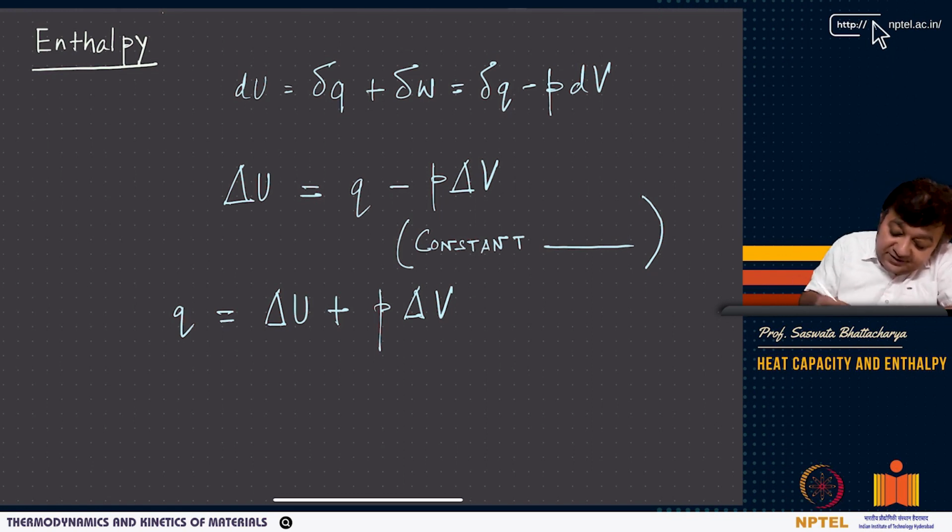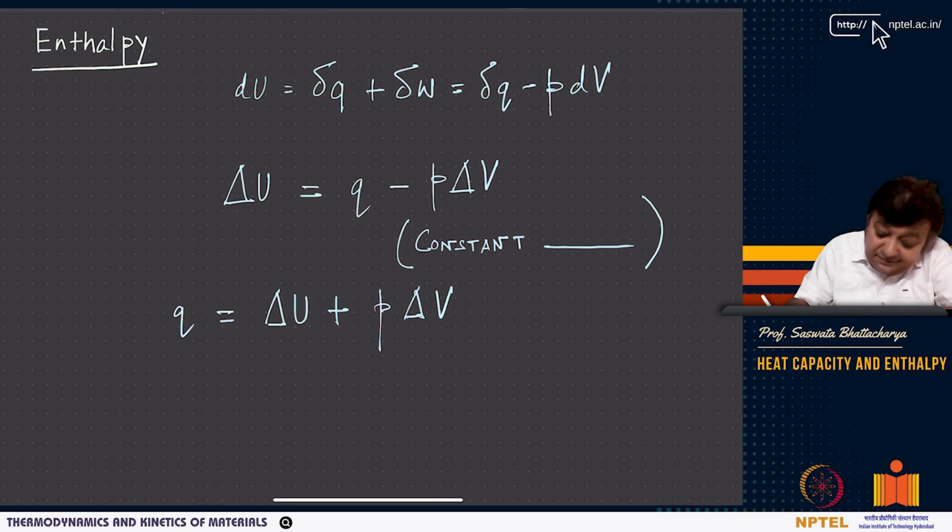But that's not the matter here. The matter is more interesting: you have a delta U, which is Q, the heat input, remember, minus P delta V. Now you will ask, is this correct, minus P delta V?